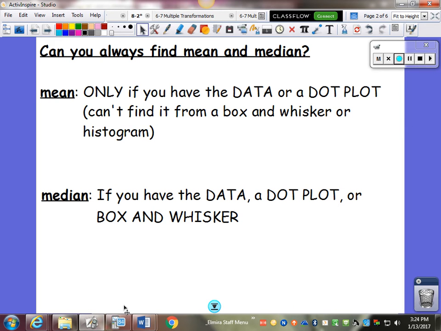With a mean, you have to have the data or the dot plot in order to find the mean. You can't find it from a box and whisker plot or a histogram. Median, if you have the data, a dot plot, or a box and whisker, you can see the median. But you cannot find the median in a histogram.